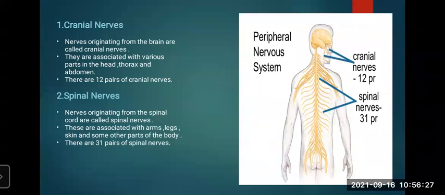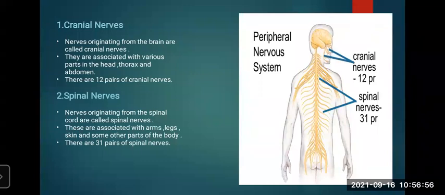We know that the brain is included in the central nervous system. The nerves originating through this brain are called cranial nerves, and they are associated with the various parts in the head, thorax, and abdomen. There are 12 pairs of cranial nerves.